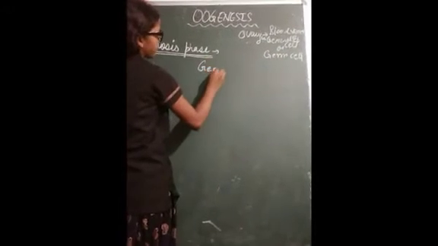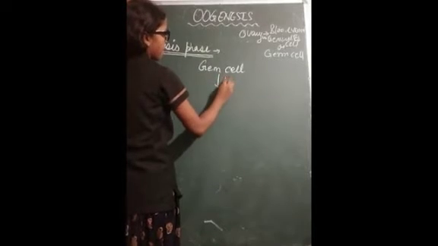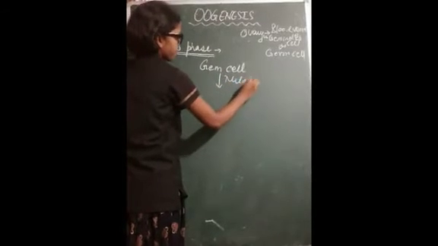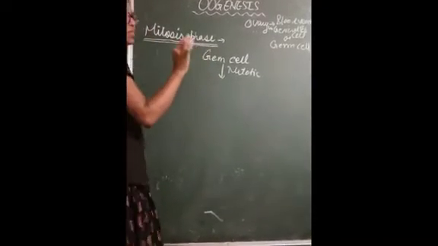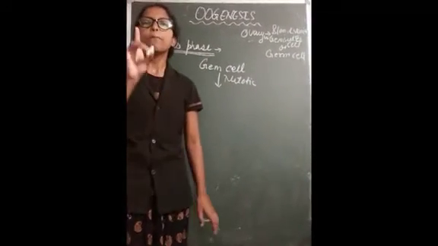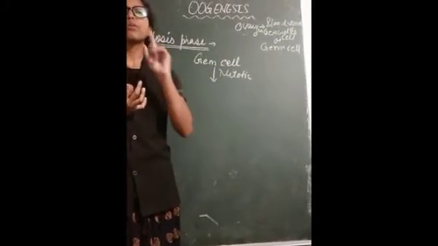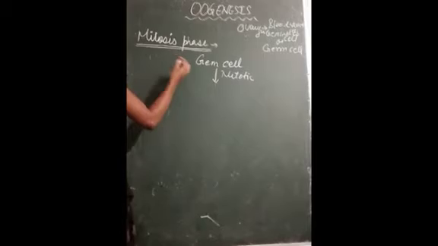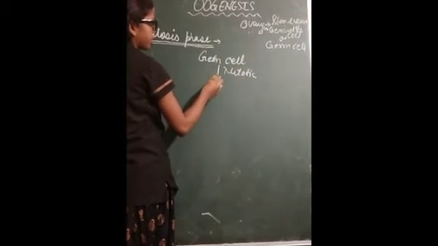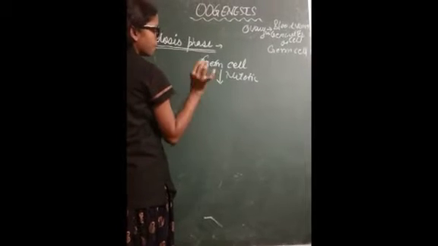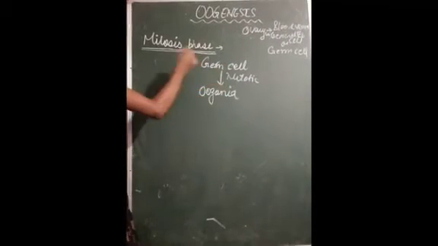The germ cell undergoes mitotic division to form so many germ cells. I am talking about only a single one, but so many germ cells will undergo this type of division. Germ cells undergo mitotic division to form so many cells, known as oogonia. This is the mitotic division.